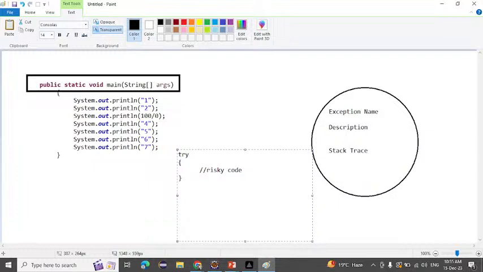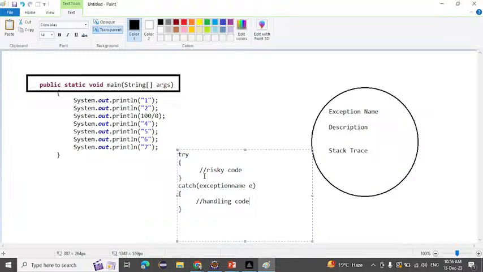After the try, we have to write the catch block. With the catch we write the exception name or exception class, and with the help of the exception class we write a reference variable. Then we open the catch block, and inside the catch block we have to write the handling code.